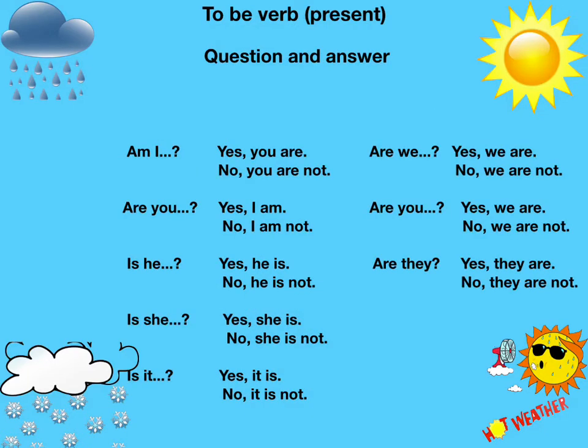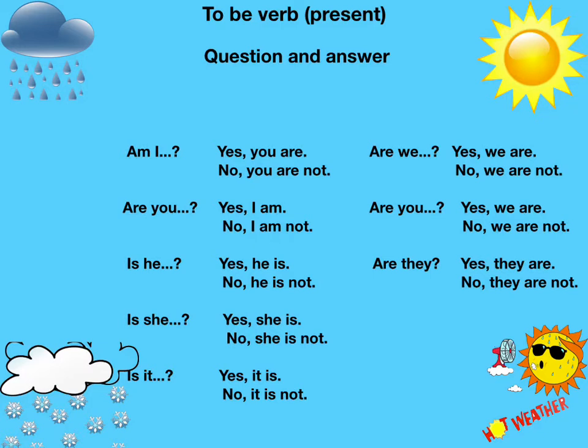How to answer the questions made by to be verbs. To answer the questions of to be verbs, you just say yes or no, and you put commas, and you change the place of the subject and the to be verb again, and full stop. That's all.